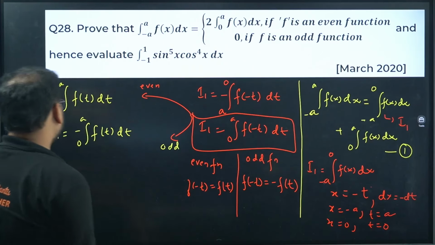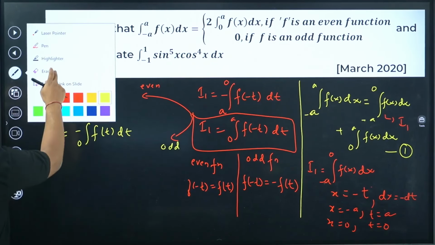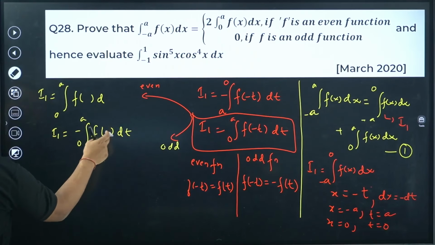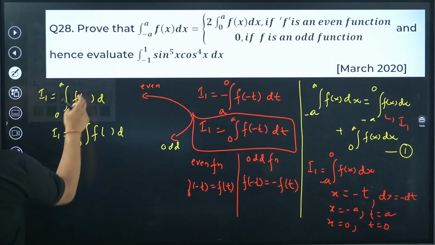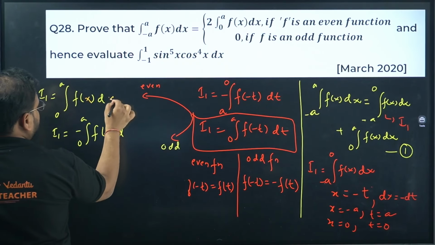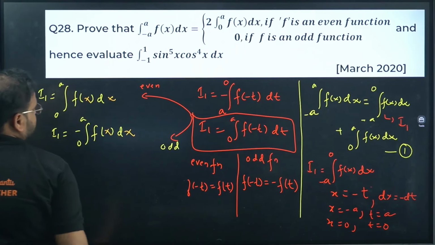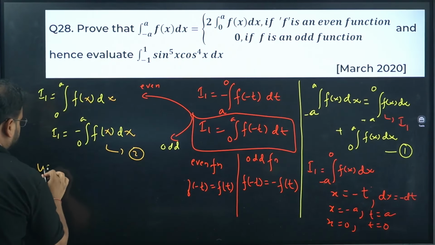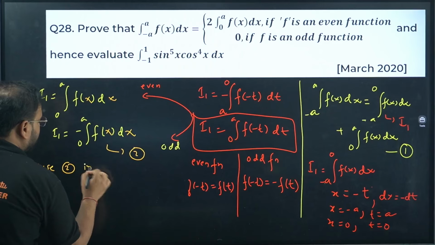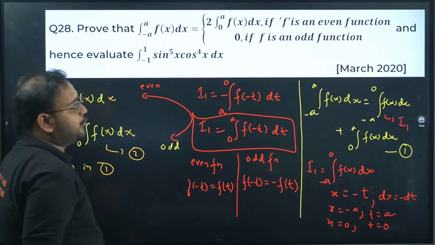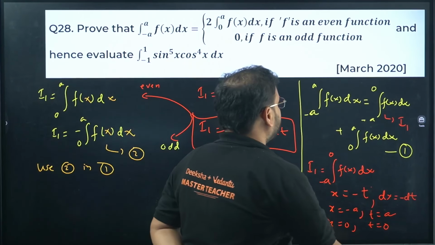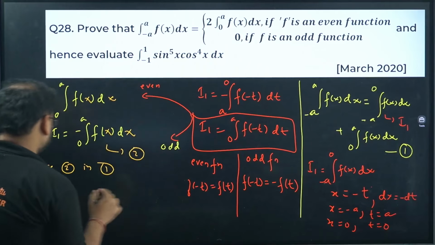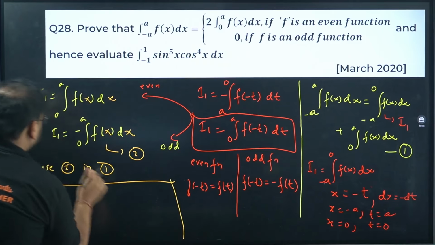Okay. Now we know that we can replace the variables anytime. I can change the variable t to x, no problem. Now let me call this equation number 2. Use equation 2 in 1. Now we'll have two cases again.